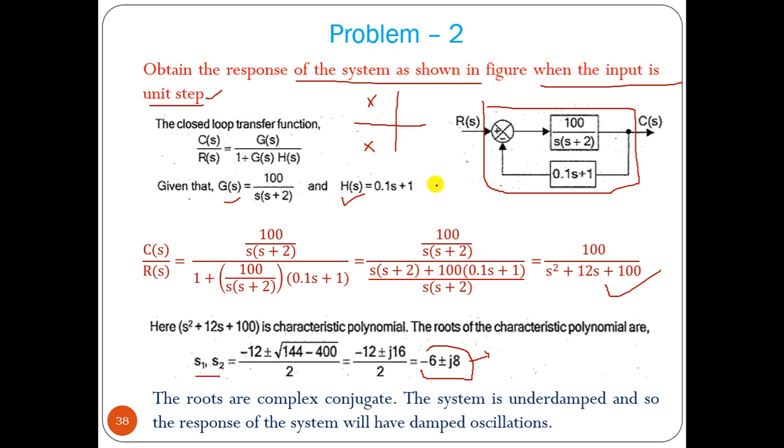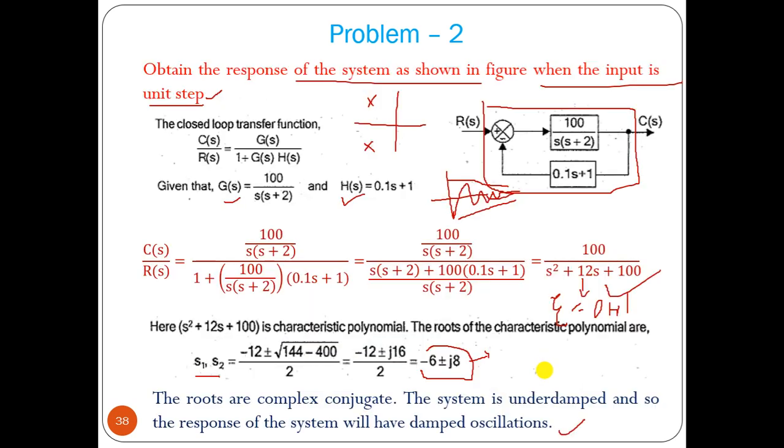That means the system response should be oscillatory, underdamped oscillation with decreasing amplitude. From that you can find the value of zeta. You will find that zeta is between 0 and 1. So this is the underdamped case.